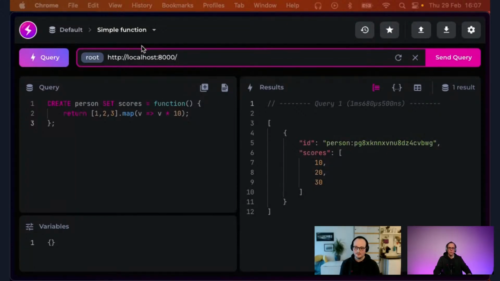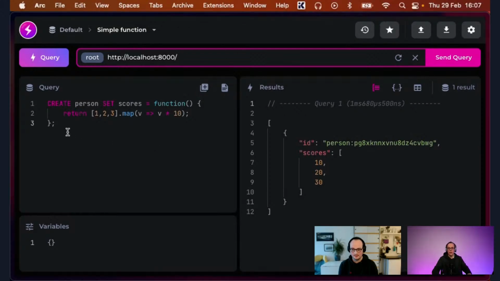So here we can see the Surrealist interface, and we can see a create query that we're using here. We are essentially creating a person table, and we're setting this field to be a JavaScript function. Within that JavaScript function, we are returning this array and then mapping it so that you can see the output is generated here.